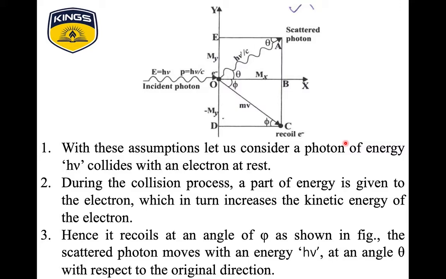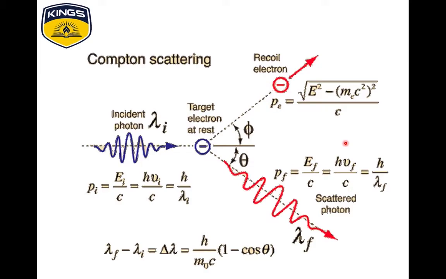Hence, it recoils at an angle of phi, as shown in the figure. The scattered photon moves with an energy of h nu prime at an angle theta with respect to the original direction.